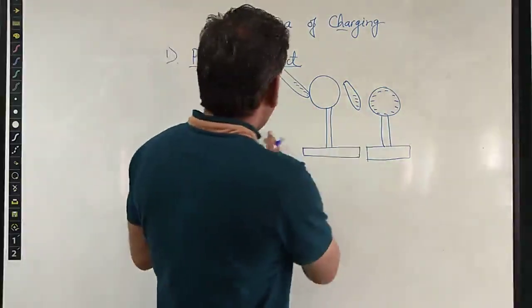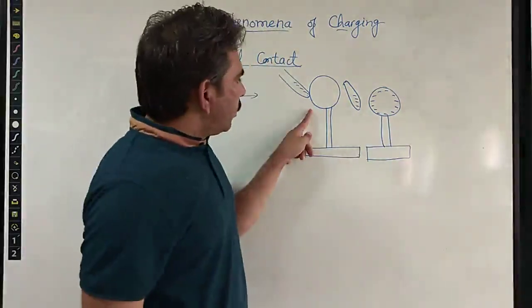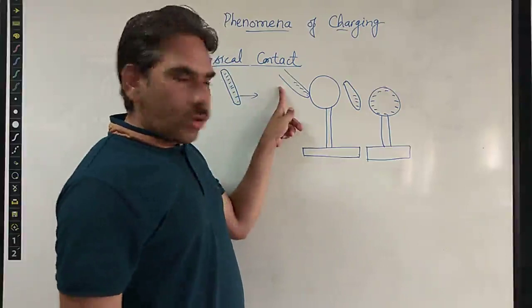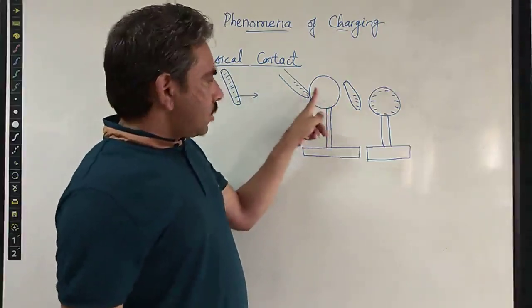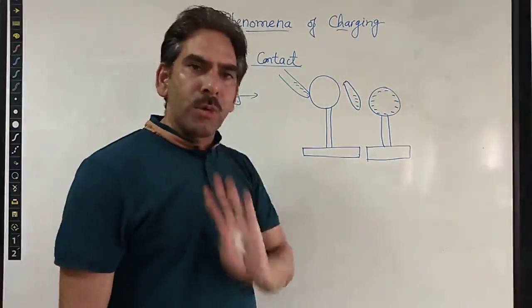Initially this metallic sphere was uncharged. Now, by placing the charged rod in contact with this metallic sphere or conductor, this sphere is now charged. It has some negative charge, however small it may be.